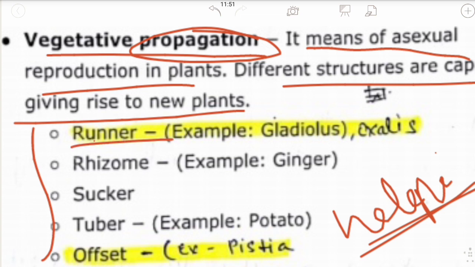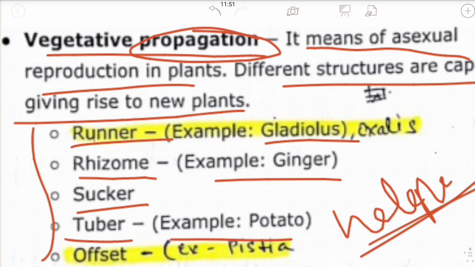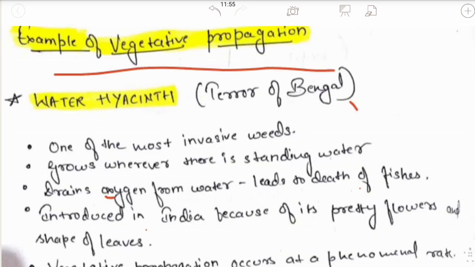Runner, for example, gladiolus. Rhizome, example, ginger. Sucker. Tuber, example, potato. Offset, example, pistia. Example of vegetative propagation: water hyacinth, which is the terror of Bengal, is an example of vegetative propagation.